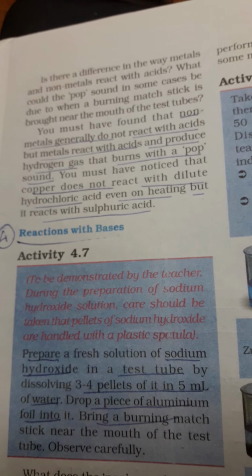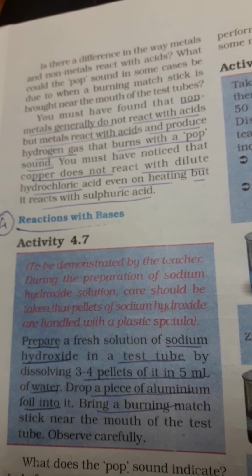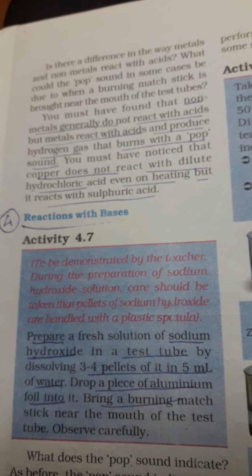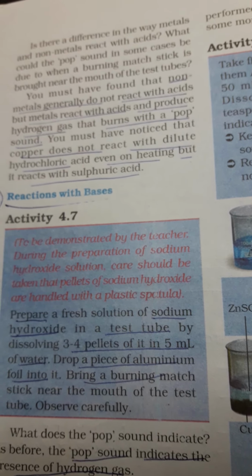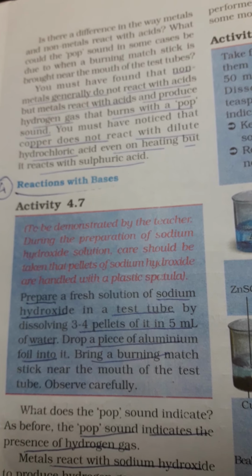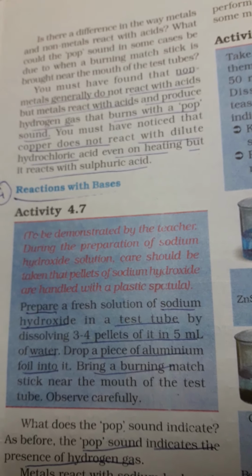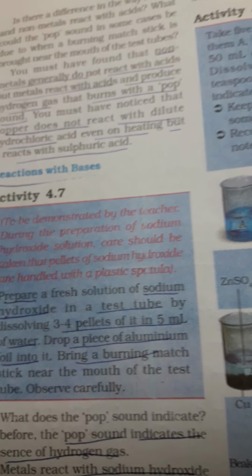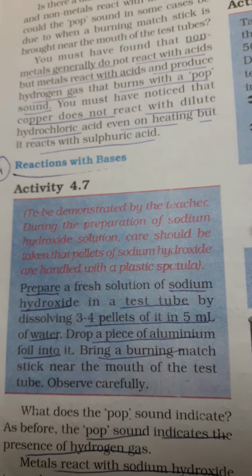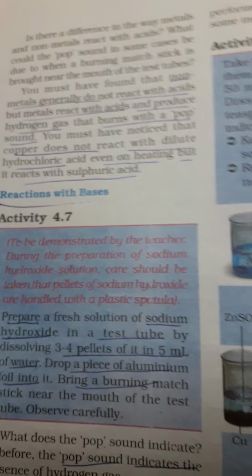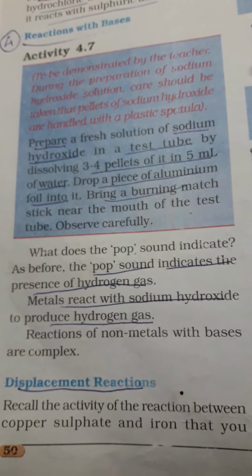So is there a difference in how metals and non-metals react with acids? Non-metals generally do not react with acids, but metals react with acids and produce hydrogen gas that burns with a pop. With a matchstick we can test it. We have also seen that copper does not react with dilute hydrochloric acid even on heating, but it reacts with sulfuric acid. So we have seen the third property, reaction with acids. Metals react with acid, and salts and hydrogen gas are formed. Now, reaction with bases.